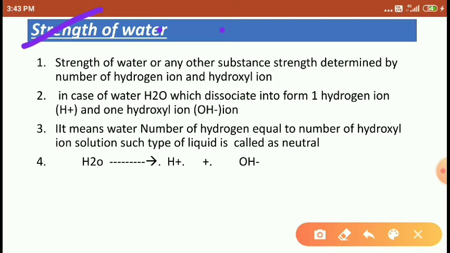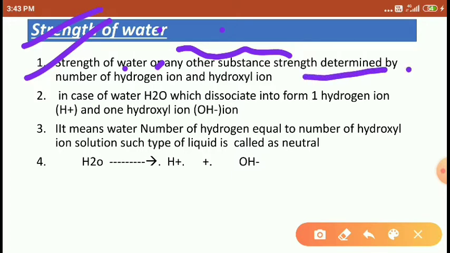The first point is the strength of water or any other substance. Any other substance means any fruits, vegetables, or any vegetable oil, anything. The strength of water or any other substance is determined by the number of hydrogen ions and the number of hydroxyl ions.